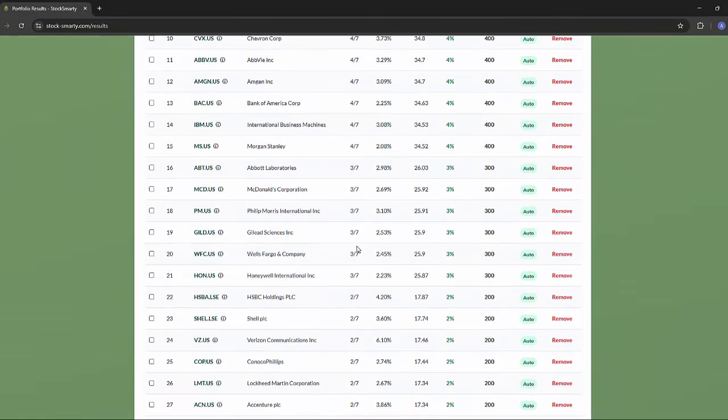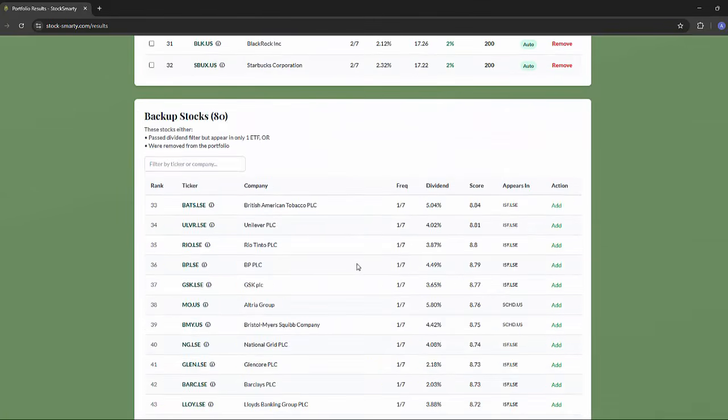As we go down, you can see the frequency of stocks that appeared in the ETFs. Again, they're dividend portfolios, and they evidently receive a lower score because they appear in less and they are less weighted. At the bottom, we've got our backup stocks. So these are the ones that pass the dividend yield criteria, like British American Tobacco, a 5.04% dividend yield.